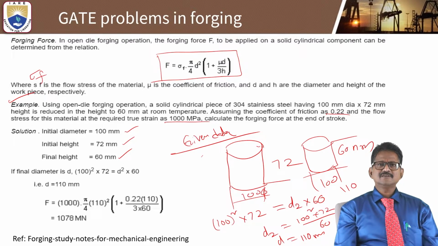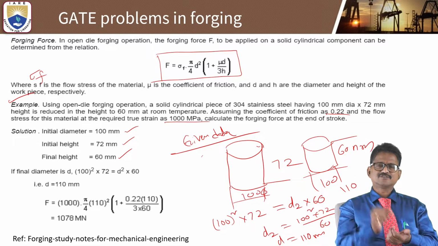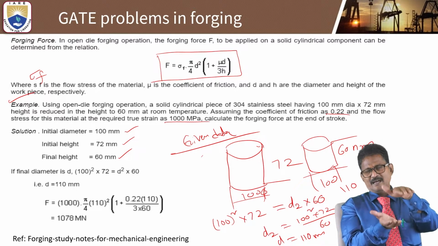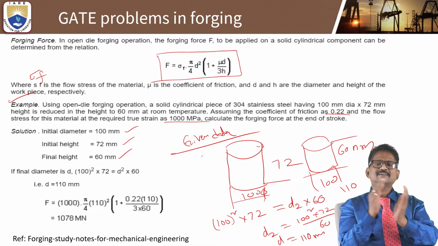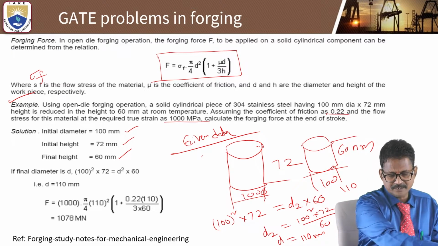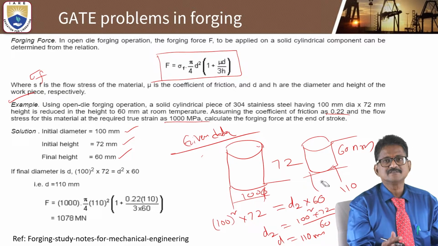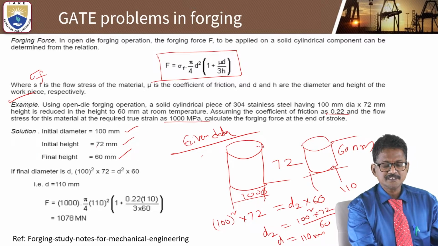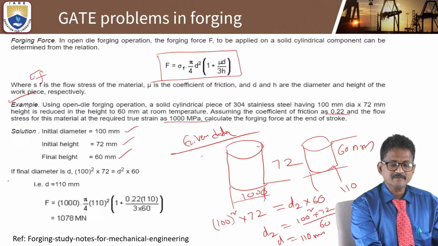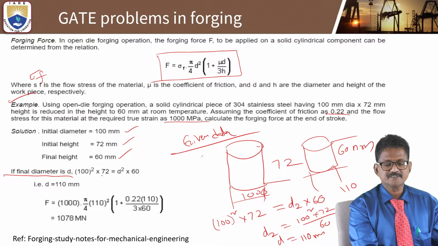Okay, so in this problem, how do you calculate the forging force at the end of the stroke? Finally the height 72 will change to 60 mm, and the diameter 100 to 110. How it is distributed can be determined. First, the given data: initial diameter is 100, initial height is 72, final height is 60. You can determine the final diameter from the volume, which is pi by 4 d square into h.